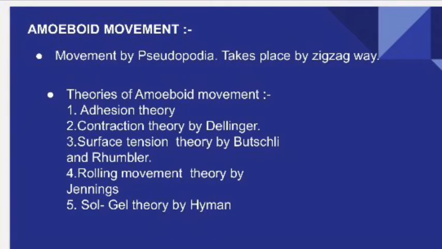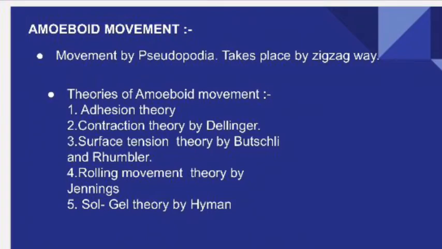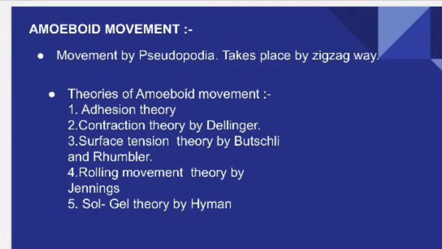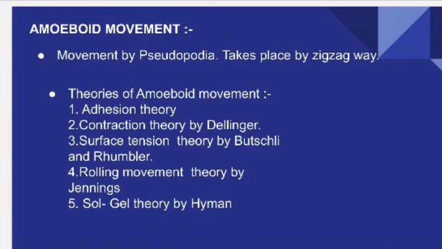Coming to the first and foremost one, amoeboid movement. The locomotion which takes place by pseudopodia is called amoeboid locomotion, which is also known as pseudopodial locomotion. So, we have already said that the pseudopodia are not permanent structures, they are formed and withdrawn.